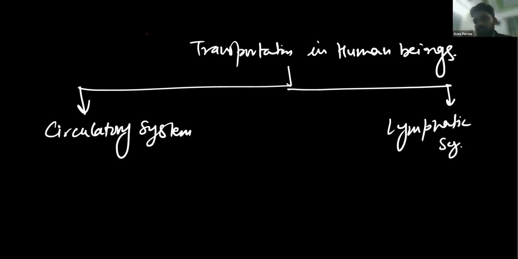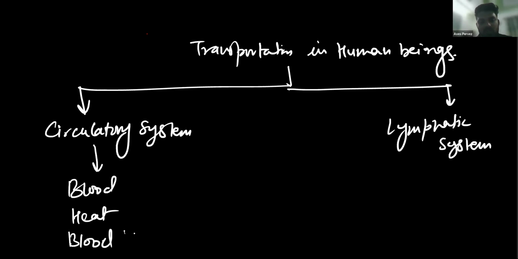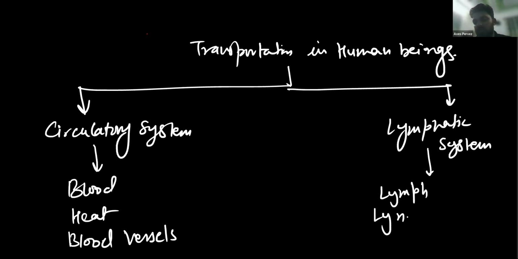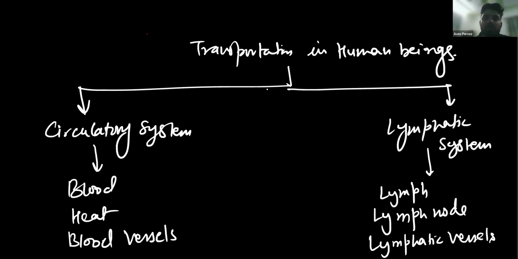The circulatory system consists of blood, heart, and blood vessels, while the lymphatic system consists of lymph nodes and lymphatic vessels. Okay.